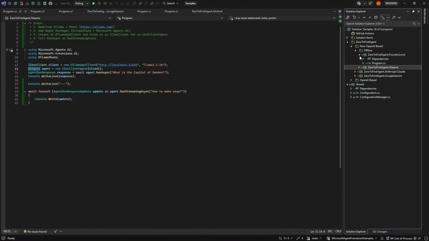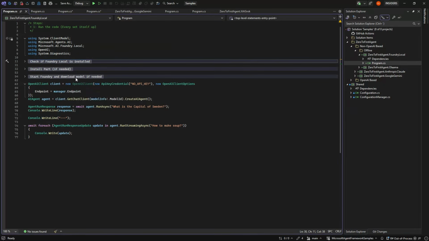The final one in this video is Foundry Local, which is Microsoft's sort of version of Ollama. In here, there's a bunch more code, but that's because I have chosen to put in all the code that is needed to get this up and running without anything needing to be done.